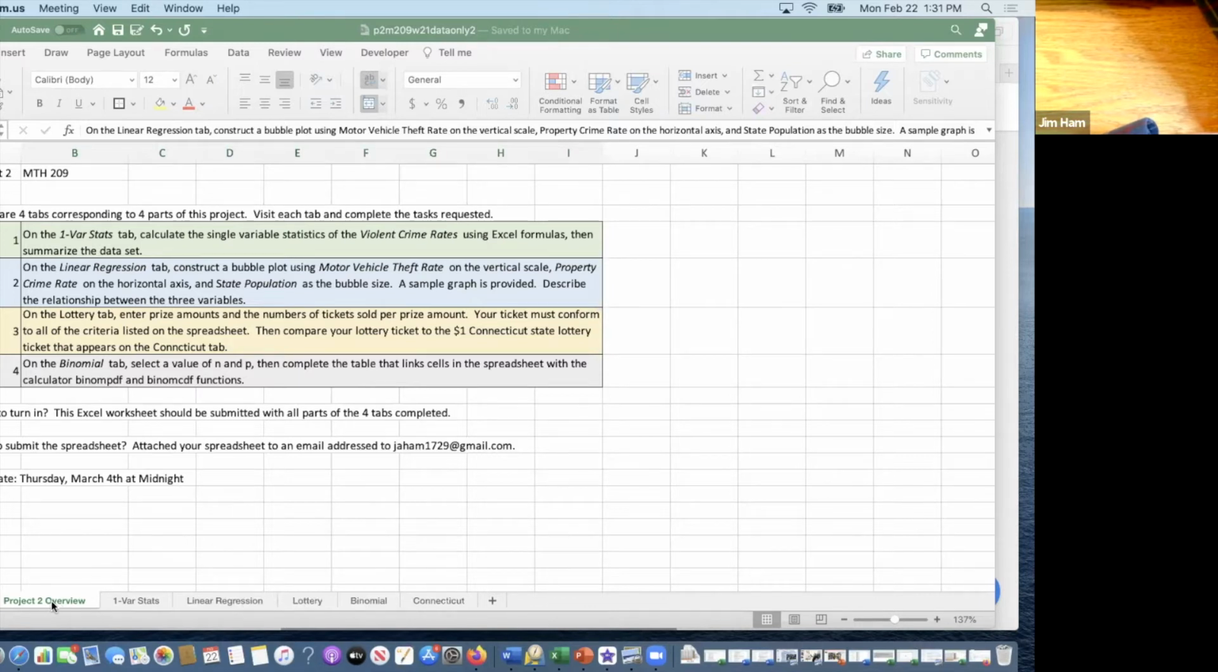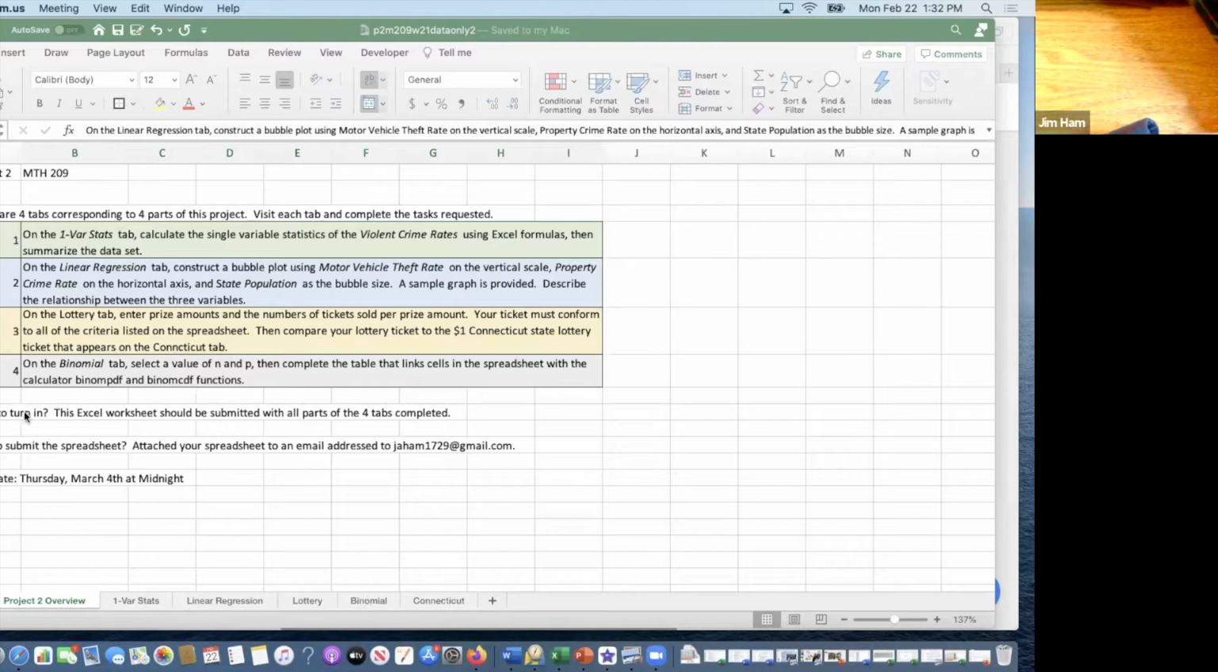Click on the project overview because this one basically takes you to this screen here where there are 4 tabs. Tab 1 is the one variable statistics right down here. It says something about that. Number 2 is the linear regression. Problem 3 is the lottery, and problem 4 is the binomial.